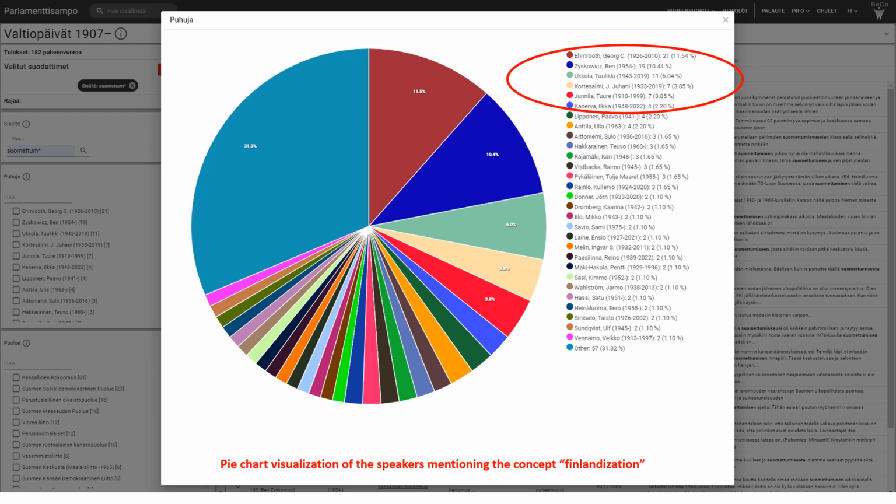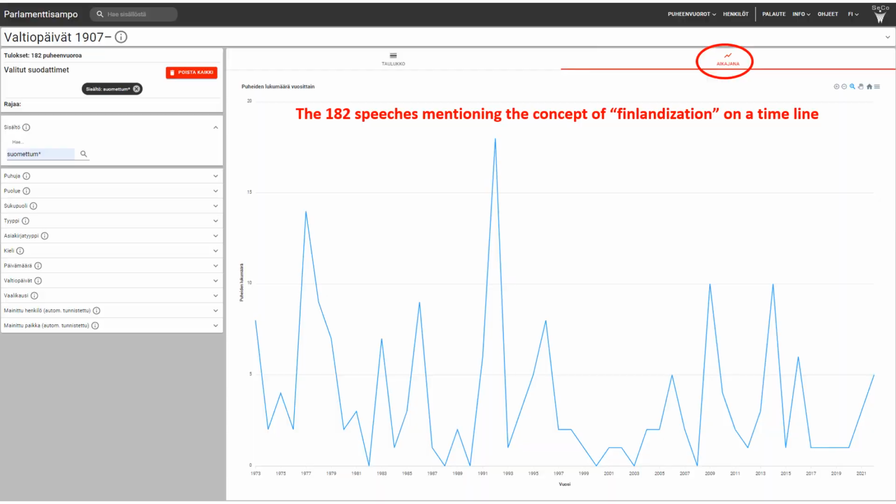By using the pie chart visualization of the speaker facet, one can easily find out who has given most speeches, including the concept suomettuminen. The winner is Jori Ehrnrooth, the second is Ben Zyskowicz, and the third one is Tuulikki Ukkola. This visualization illustrates the 182 speeches mentioning the concept of finlandization on a timeline.